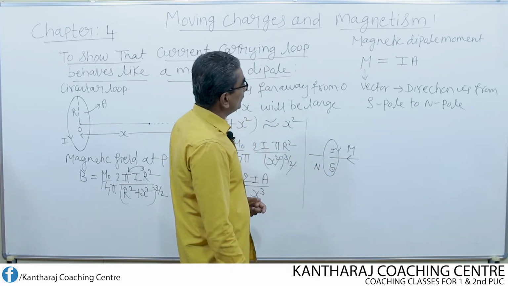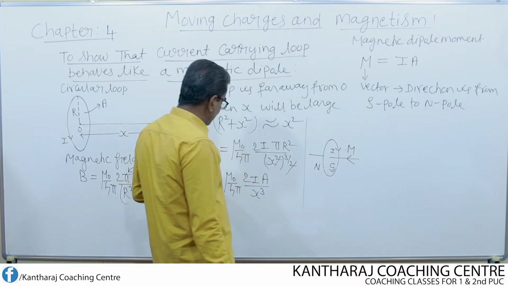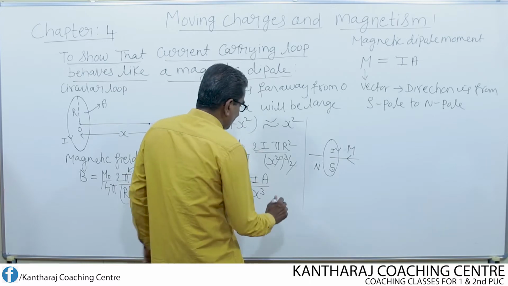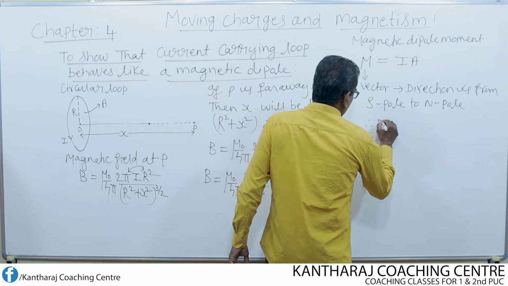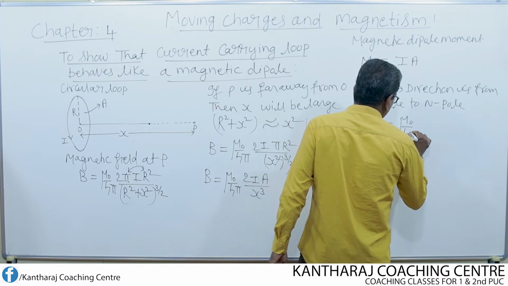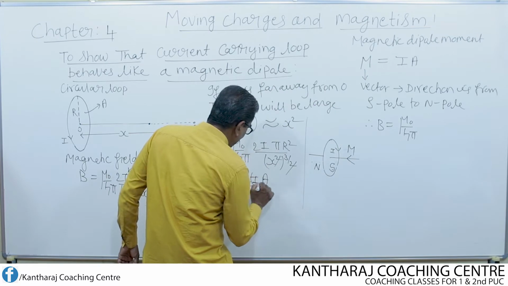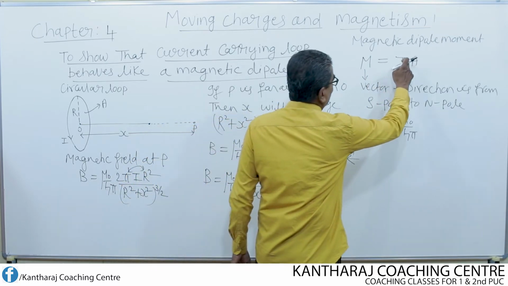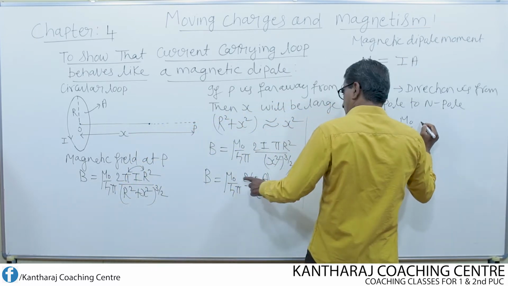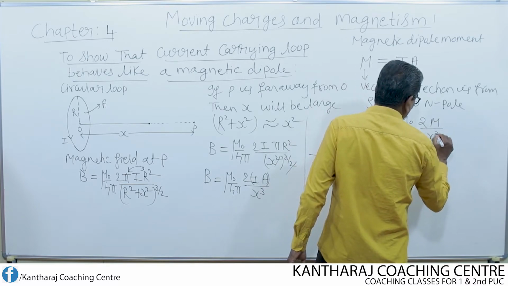Now, if I substitute this into this equation, what happens? B becomes equal to mu naught over 4 pi, then 2 into I into A, which I can substitute as M. So B equals mu naught over 4 pi times 2M, magnetic dipole moment, divided by x cube.